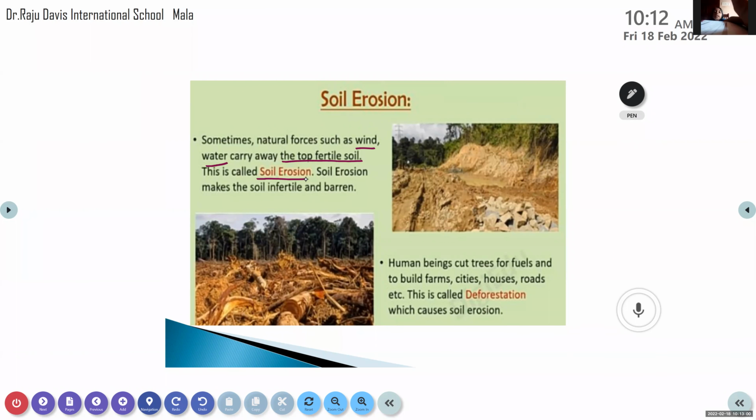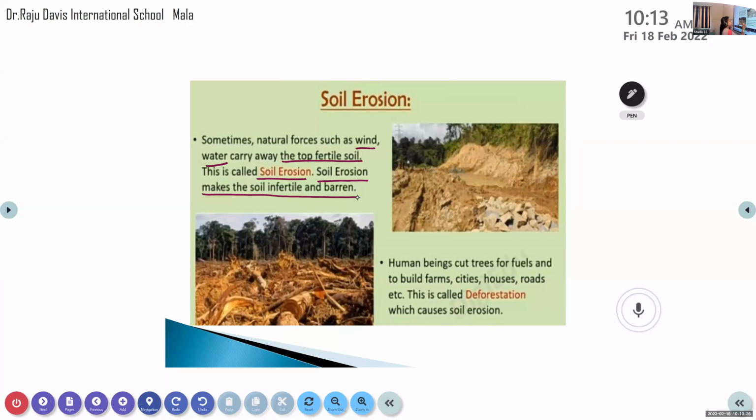Understand? Ma'am, in Malayalam, mannidichil. Yes, correct. So what will soil erosion do? It makes the soil infertile and barren. When the topsoil is not there, the plants cannot grow in that place. So it will be a barren place. Nothing will be there. A plain land it will be. No plants, no trees, nothing.